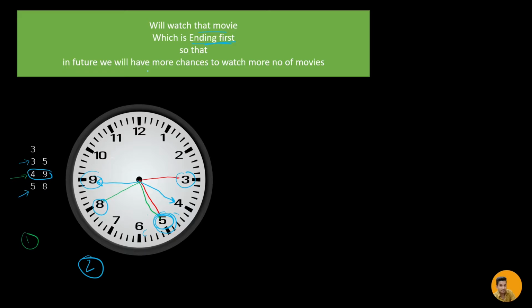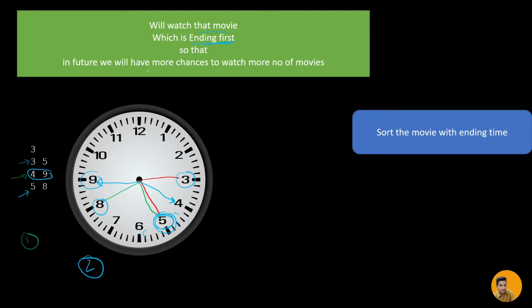Simple. So what I deduce is that we are going to sort the movies based on their ending time. The movie which ends first we will watch, and in future we will have more chances. So we are going to sort the movies in ascending order of their ending times.